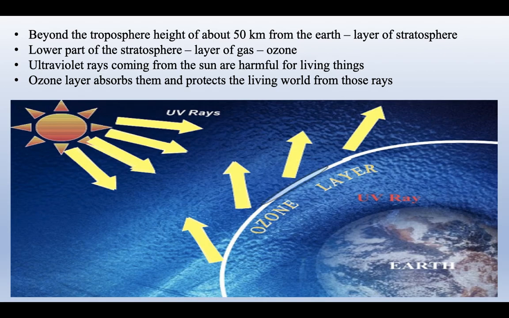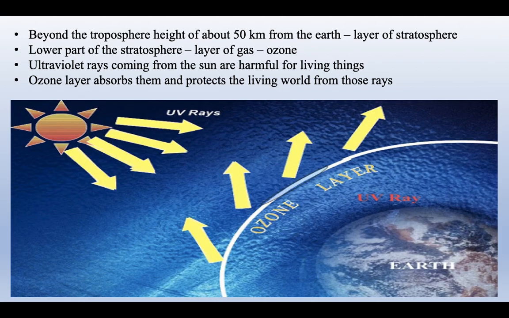Beyond the troposphere, up to a height of about 50 kilometers from the Earth, is the layer called the stratosphere. In the lower part of the stratosphere, there is a layer of gas called ozone. You all might have heard about the ozone layer, children. It is very important for us, because what does the ozone layer do? Ultraviolet rays that are coming from the sun are harmful for living things. The sun gives out rays known as ultraviolet rays, UV rays, which are very harmful for people.